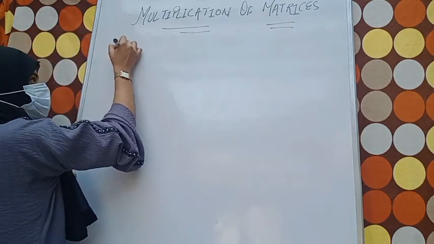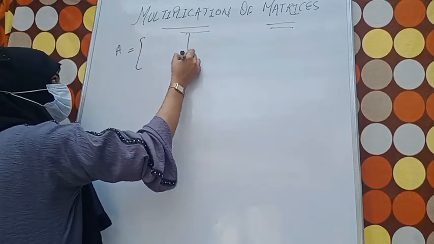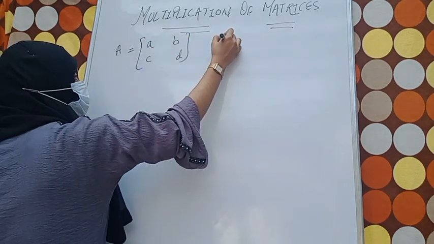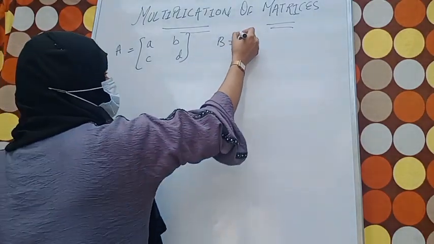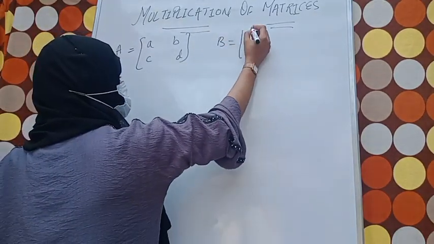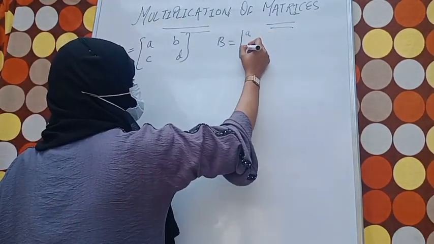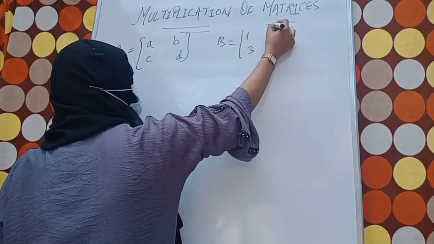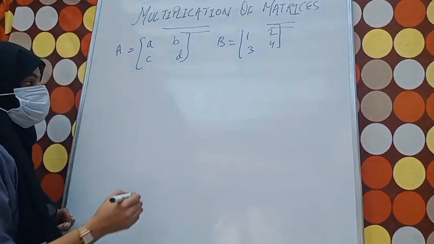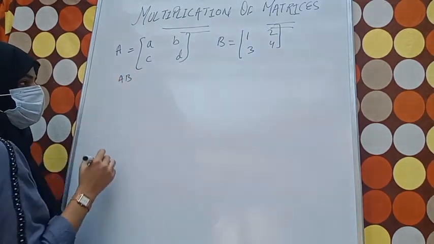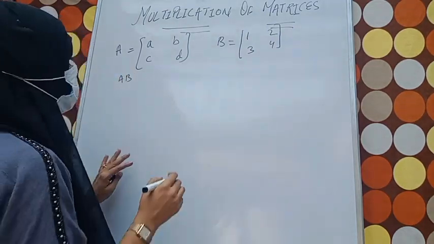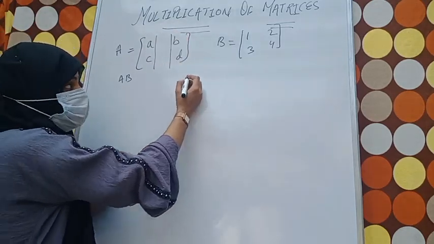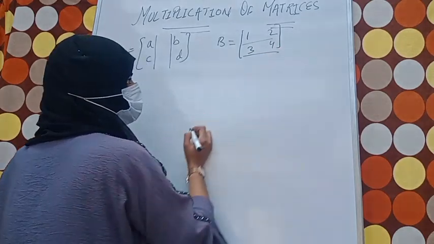Suppose we say A equals to, and, fine. So we can find A, B. Why? Because number of columns is equal to number of rows.